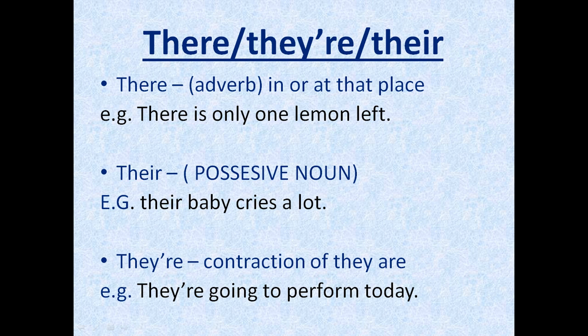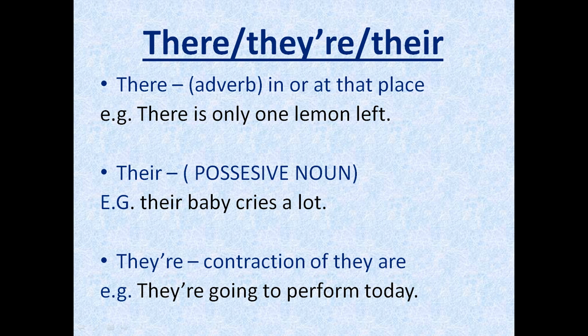Next is THEIR, which is used as a possessive word. It is generally used for the third person. When something is related to them, we use the word THEIR. For example, their baby cries a lot. So this is a simple example to explain. And the next we have is they're. It's a contraction of they are. For example, they're going to perform today. So it simply means that they are going to perform today.